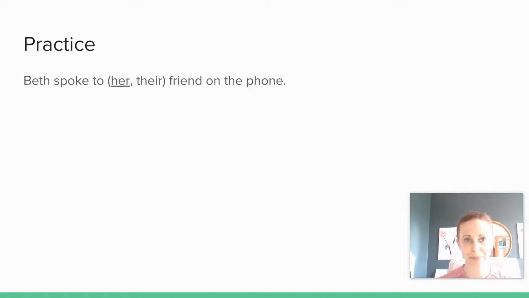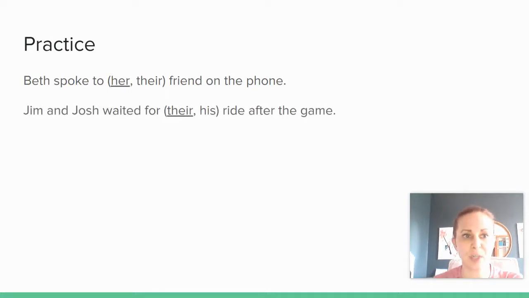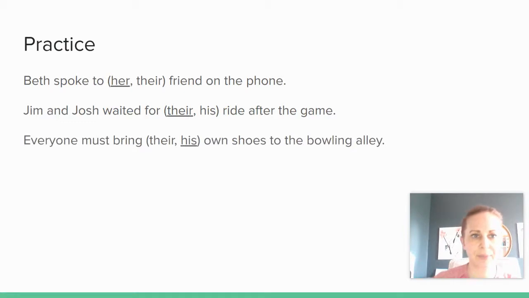Okay, so: Beth spoke to her friend on the phone. Beth is singular and female, so we use the singular female form of the pronoun. Jim and Josh waited for their ride after the game. Jim and Josh is a compound subject. They're male. I suppose they could be female either way, but since there's two, we're going to use the plural form of the pronoun. Everyone must bring his own shoes to the bowling alley.